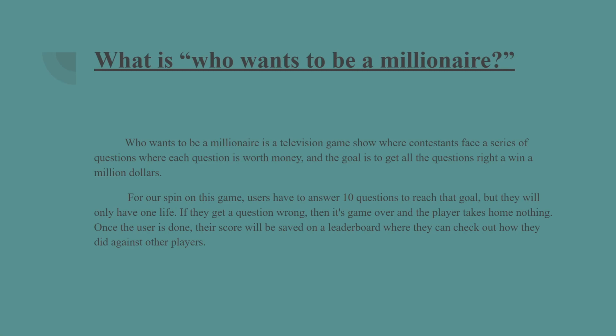In our game, we have 10 questions, and each user gets one life. Anytime a user gets a wrong answer, the game's over, and their score will be stored on the leaderboard. If the user gets everything right, they win the game, and you can see their score at the top of the leaderboard.